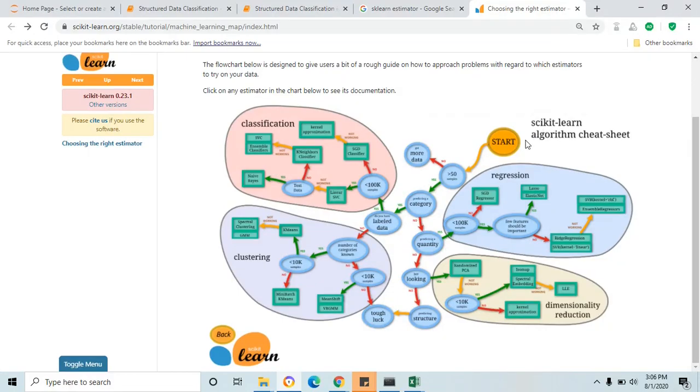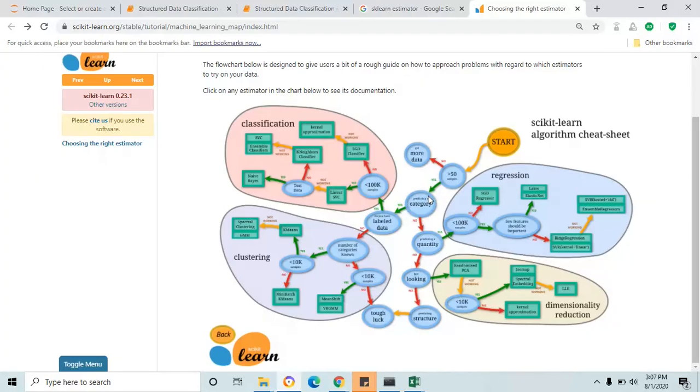Let's follow the scikit-learn algorithm cheat sheet. Here is the starting point, and then it comes to the next circle. Here the sample should be greater than 50. In our case, we have 25,000 sample data. Then, since it's satisfied, it comes to the next one, predicting a category. Whether we are able to predict the category? Yes.